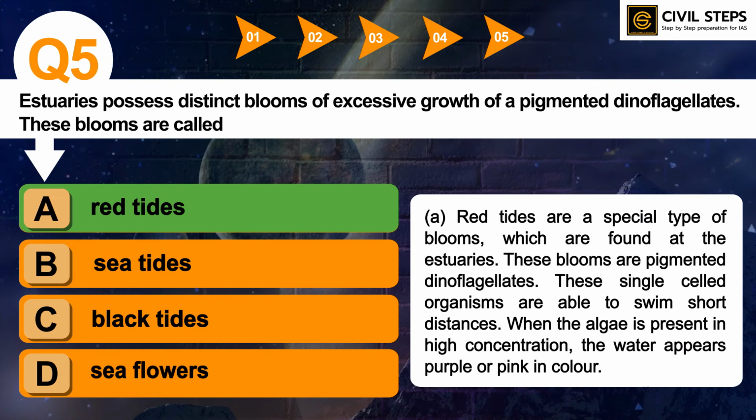So red tides are a special type of bloom which are found at estuaries. These blooms are pigmented dinoflagellates. These single-celled organisms are able to swim short distances. When the algae is present in high concentration, the water appears purple or pink in color. You should know about estuaries, how they are formed, and about blooms also. You can read about water pollution as well. This is also an associated topic. You can connect this topic to biodiversity as well. This is also a very important topic.